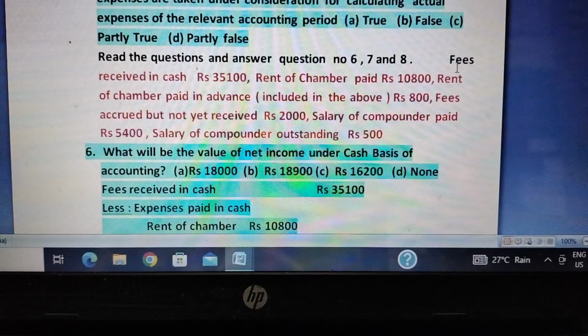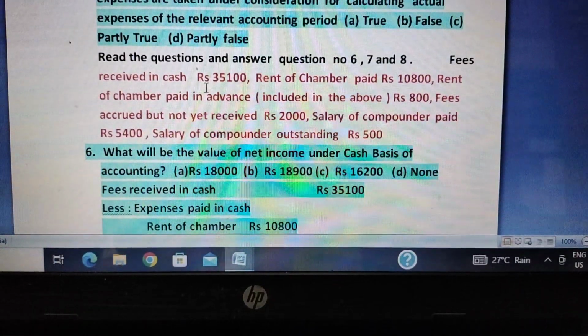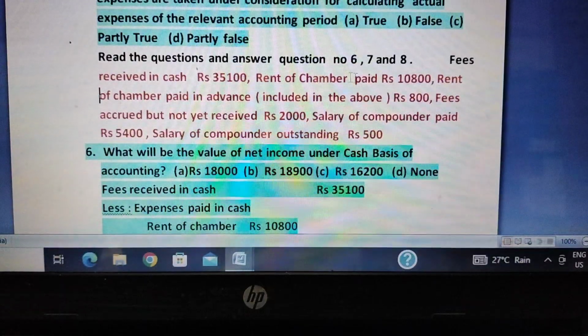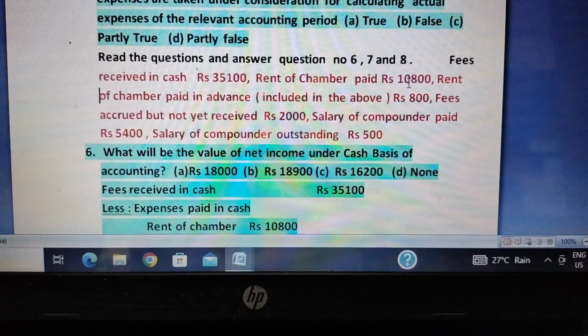First is fees received in cash, 35,100. Rent of chamber paid, 10,800. This is the question of a doctor, a question relating to professionals. Fees received in cash is 35,100. Rent of chamber paid 10,800. Rent of chamber paid in advance, included in the above, is 800. So 800 is the advance paid for the chamber. So the actual rent for the particular year is only 10,000. This 800 is for the next year, so it is paid in advance.